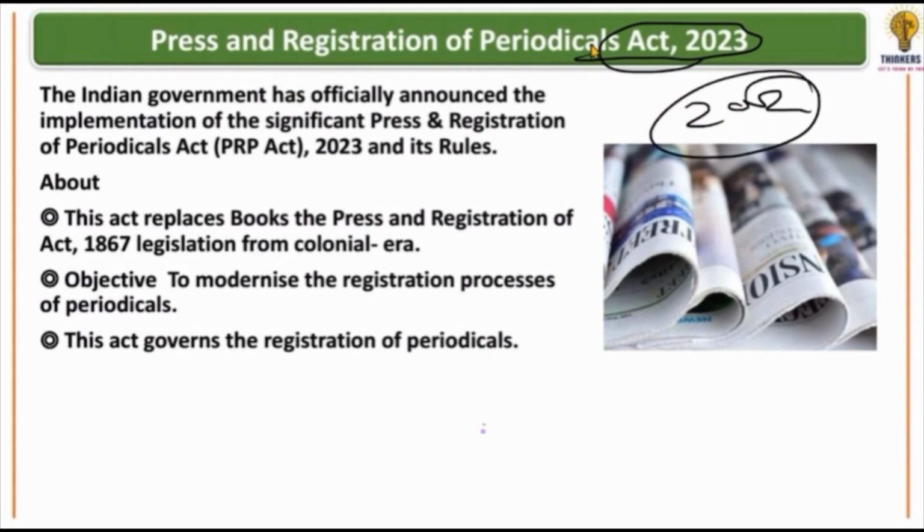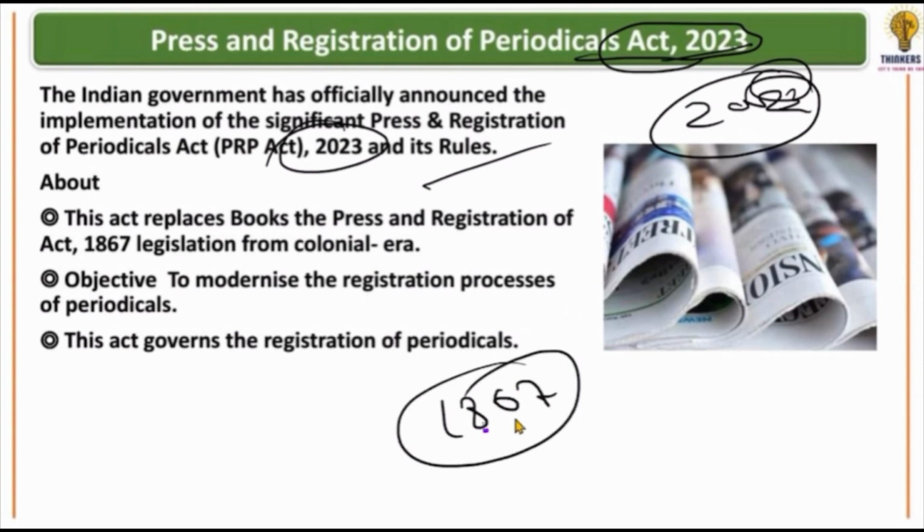Our next article is about the Press and Registration of Periodicals Act 2023. Why is it in the news? First of all, it's in the news because this act has been sanctioned by the Government of India. First, let's look at the law that has been replaced. We had a law established in 1867, not 1967. This was a very old law from the colonial era, which will now be replaced.